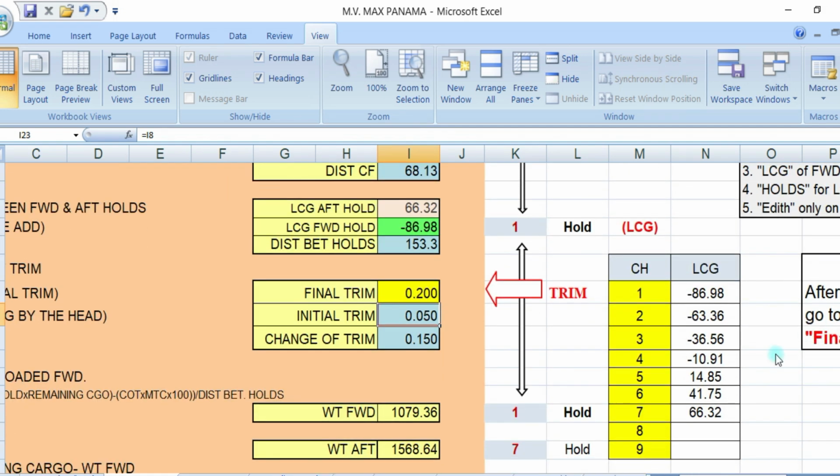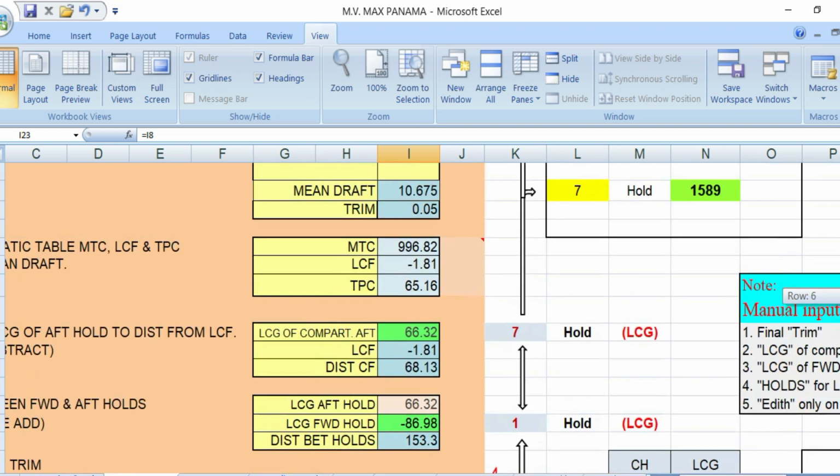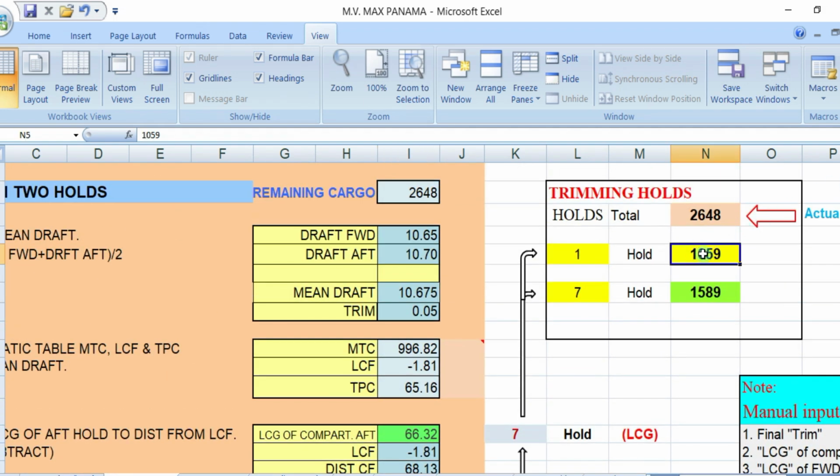Then how much would you load in hold number 1 and hold number 7? You say here, hold number 1, you load 1079. So I would say 1080. 1080, okay? 1080.